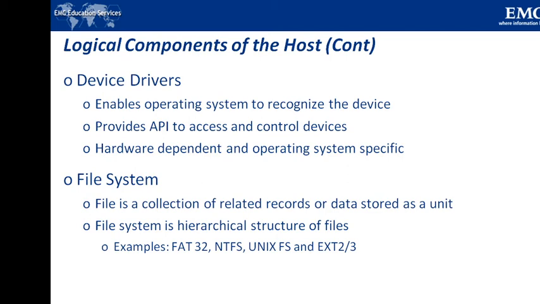Now coming to file system. A file, what is a file? A file is a collection of related records or data that is stored as a unit with some name. A file system is a hierarchical structure of files. So a file system can be represented as a hierarchical structure of files.